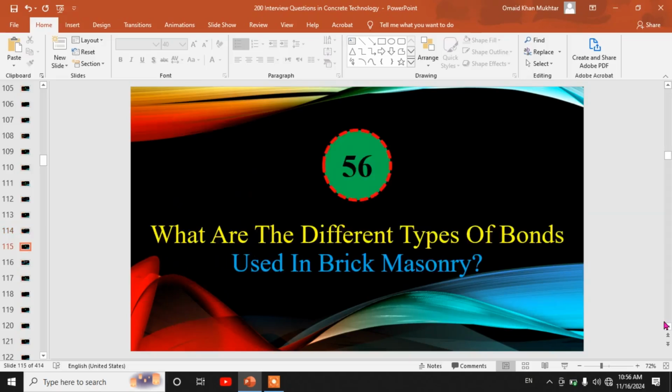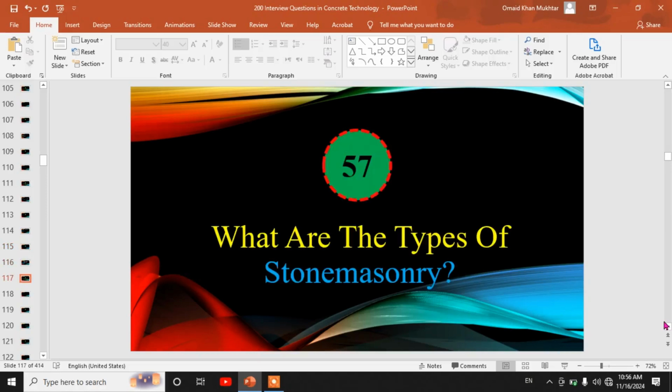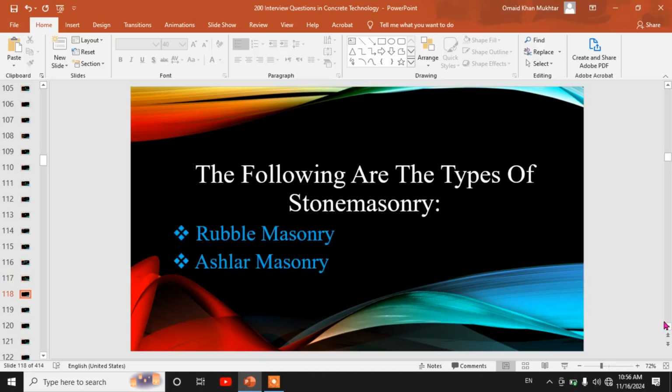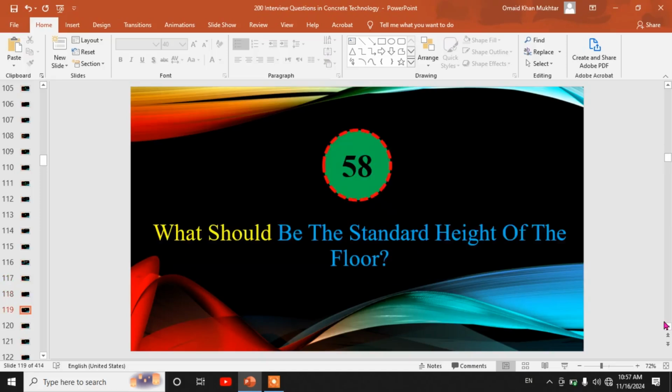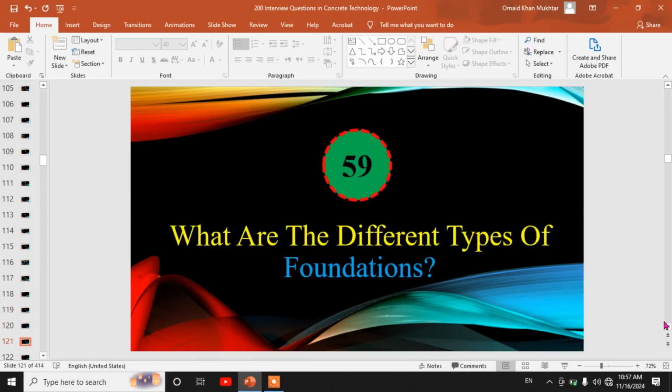56th. What are the different types of bonds used in brick masonry? The following bonds are used in brick masonry: header bond, stretcher bond, Flemish bond. 57. What are the types of stone masonry? The following are the types of stone masonry: rubble masonry, ashlar masonry. 58. What should be the standard height of the floor? The standard height of floor is 3 meter.